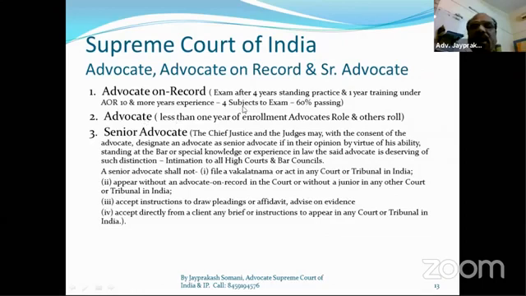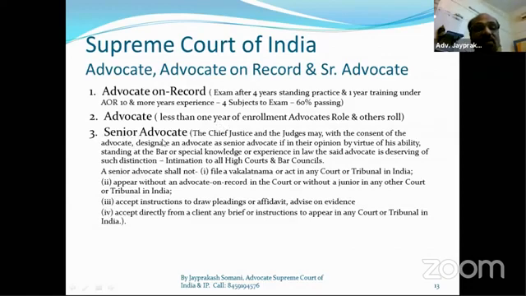Any advocate can argue in the Supreme Court as an arguing counsel, but a person with less than 1 year of experience, that is, within 1 year after enrollment, you cannot argue in the Supreme Court. But you can take adjournments of cases to support your seniors. Otherwise, all other advocates can appear before the Supreme Court as arguing counsel.